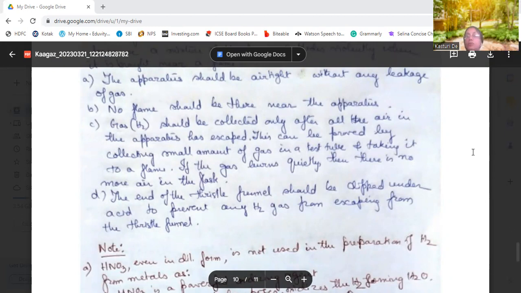This can be checked to prove that the apparatus does not contain any air. We should collect a small amount of gas in a test tube and take it to a flame. If the gas burns quietly, then there is no more air in the flask. If there is a violent explosion, then there is still some air present inside the flask. The end of the thistle funnel should be dipped under the acid to prevent any gas from escaping from the thistle funnel.